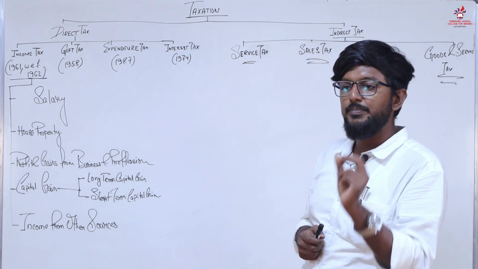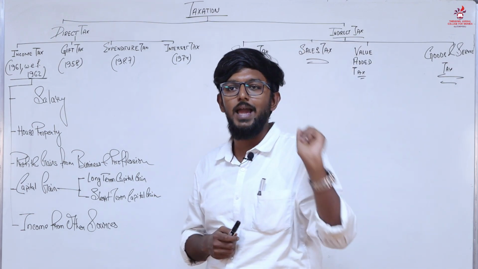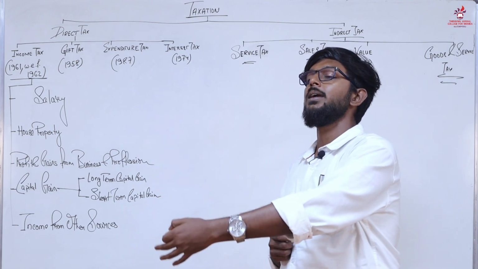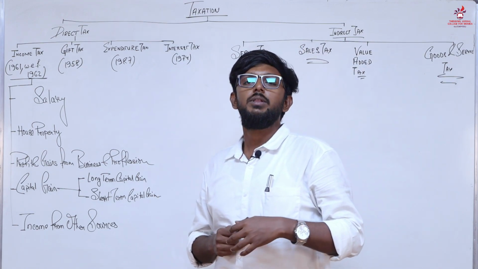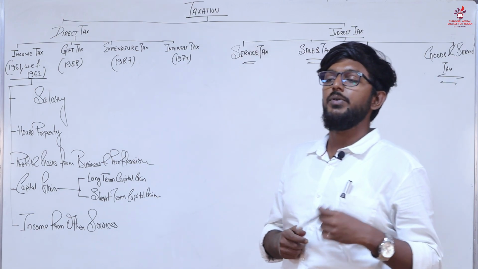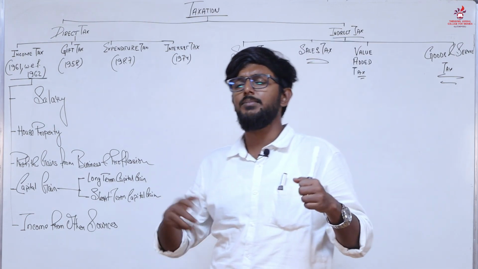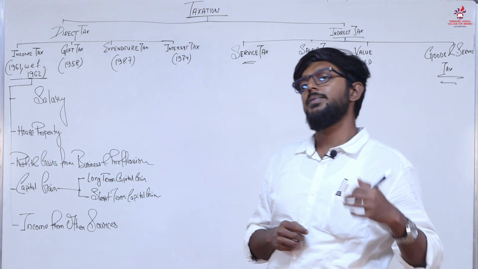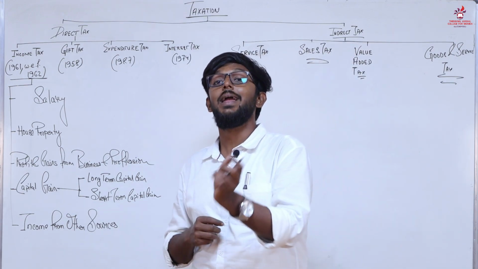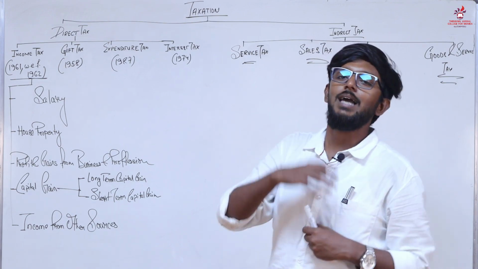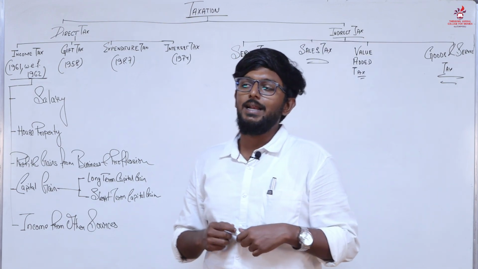When a citizen pays his or her tax directly to the government without any intermediaries, we call that direct tax. While indirect tax is completely the opposite: when the tax is paid from the citizen or the end user of the product to the government but through a channel, we call that indirect tax.